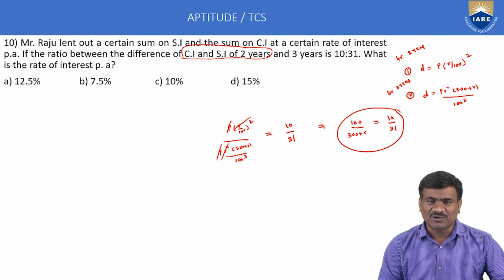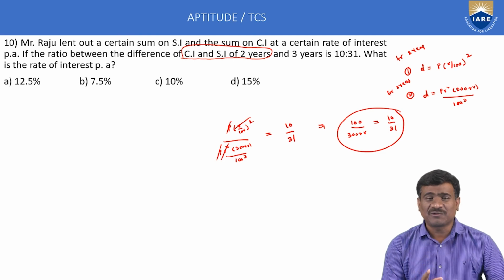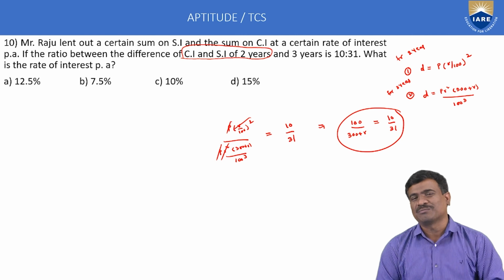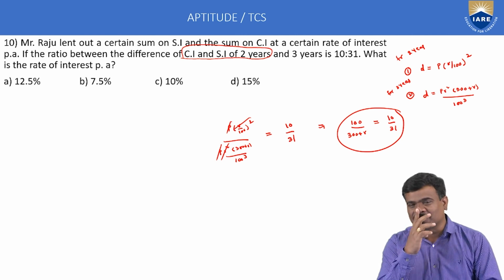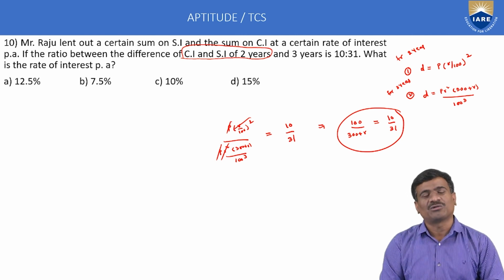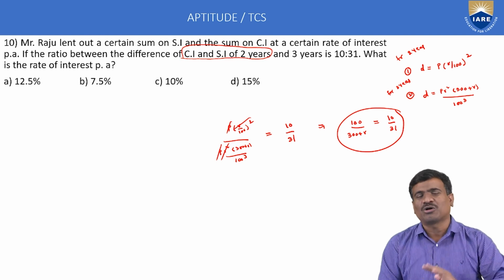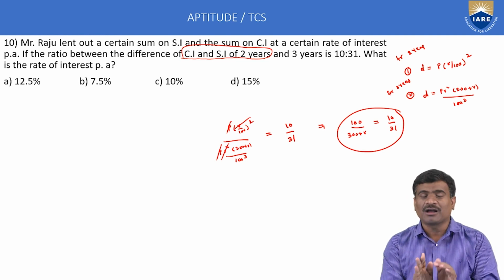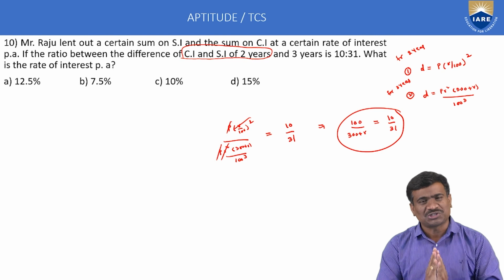State equation 1 for the 2 years difference, and equation number 2 for the 3 years difference. This ratio is equal to 10 by 31. Equating to 10 by 31 in that equation, calculate all variables. That method is lengthy and complex. But if you apply the application of the topic, then the problem solution is very simple.